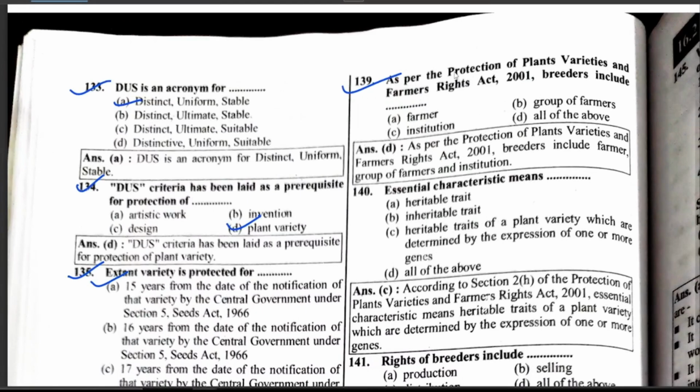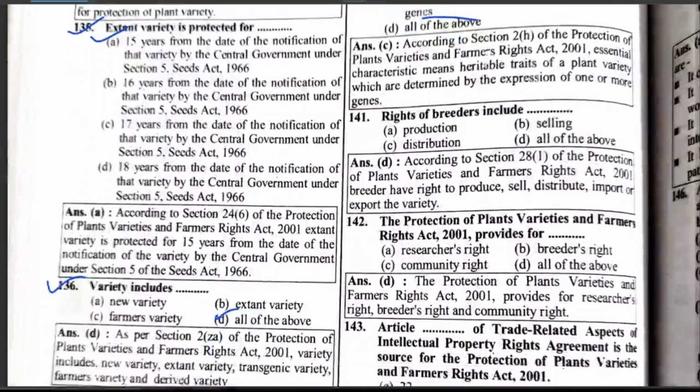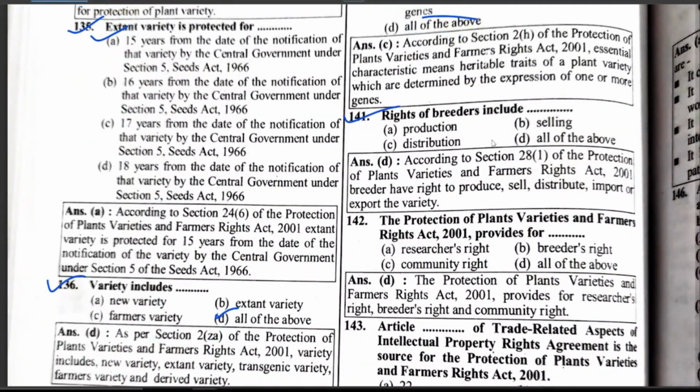As per the Protection of Plant Varieties and Farmers Rights Act 2001, breeders include which? Farmer, group of farmers, institution, and all of the above. Essential characteristic means heritable trait of a plant variety which is determined by the expression of one or more genes. The rights of breeders include which? Protection, selling, and distribution, hence all of the above.